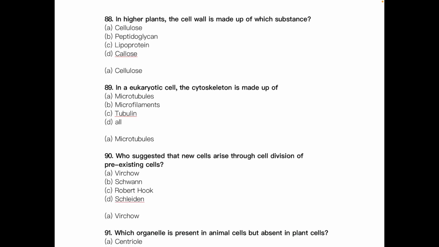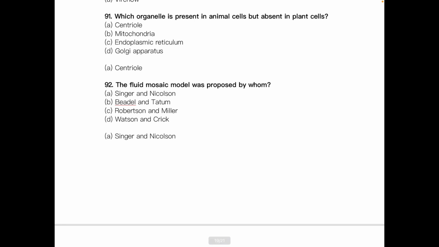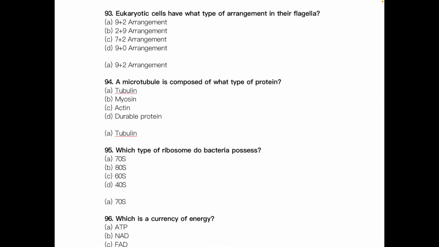In higher plants, the cell wall is made up of which substance? The answer is cellulose. In a eukaryotic cell, the cytoskeleton is made up of dash. The answer is microtubules. Who suggested that new cells arise through cell division of pre-existing cells? The answer is Virchow. Which organelle is present in animal cells but absent in plant cells? The answer is centriole. The fluid mosaic model was proposed by whom? The answer is Singer and Nicolson. Eukaryotic cells have what type of arrangement in their flagella? The answer is 9+2.